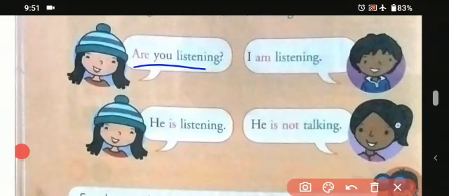Then, are you listening? I am listening. He is listening. He is not talking. So in this also we have used are you listening. We have used are, I, is, and is also with all these sentences, and we have used ing also in this.